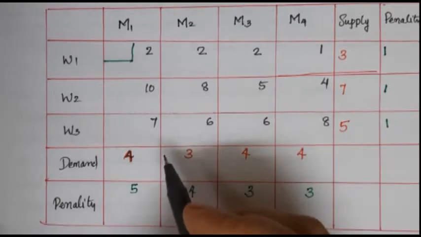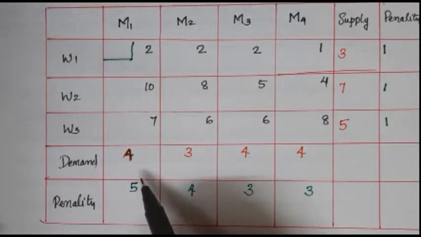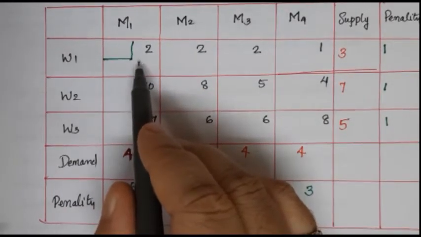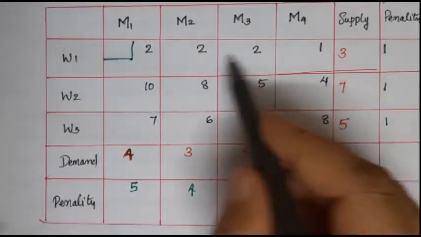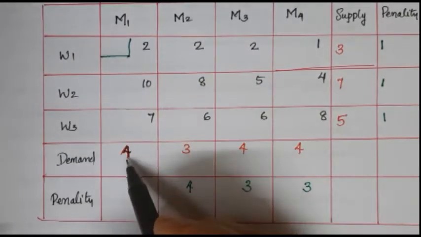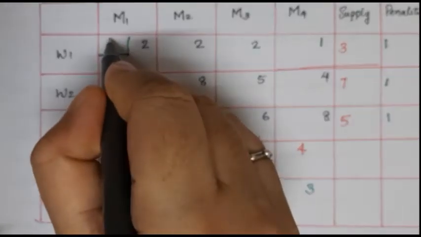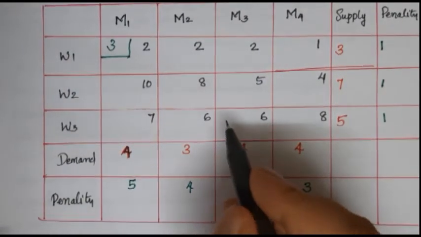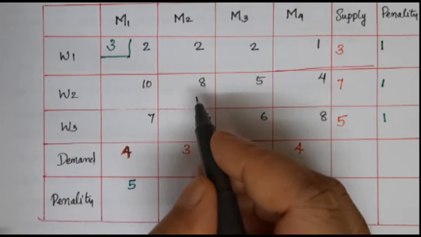Now compare the demand and the supply of this cell. Here the supply is 3 and the demand is 4. Allocate the cell with the least value. Here the least value is 3. So we can allocate 3 here. Subtract the allocated value from the supply and demand.